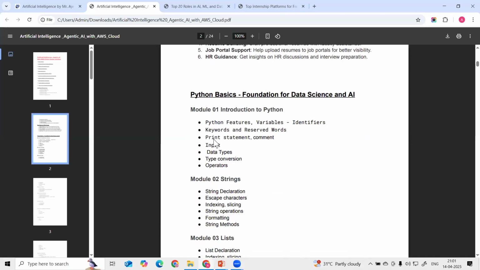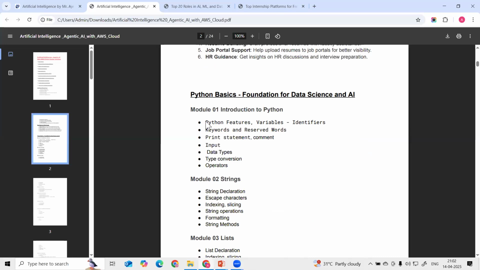And starting with Python. Some of the students may know Python, but some of the students may not have learned Python. So I will be starting from the basics of Python as a foundation of data science and AI. It is required, guys. One language is mandatory for this data science and AI course. So here I will be starting with the Python course.